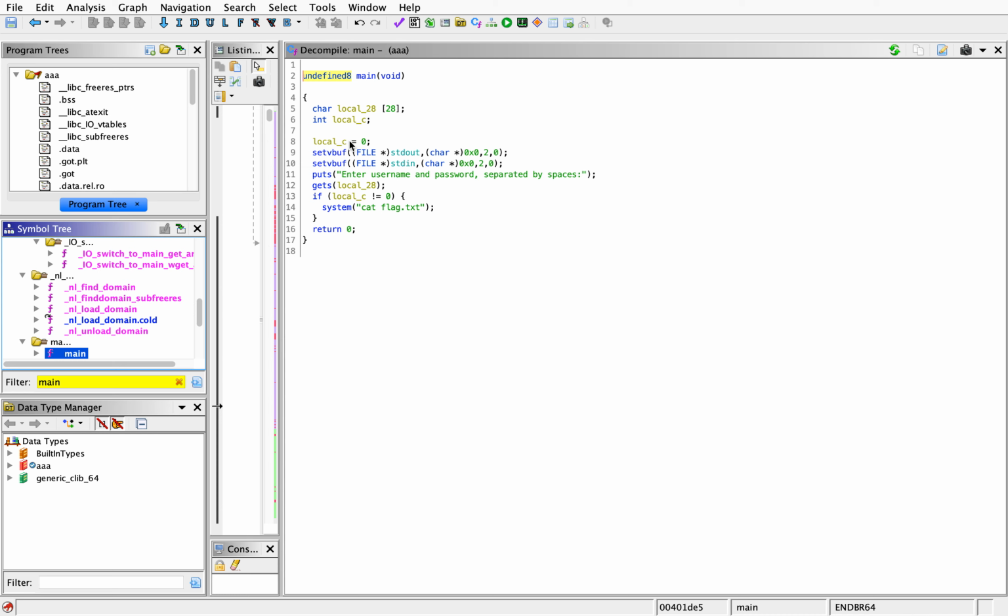So in order to do that, we'll spam A 28 times and add something to the end of that, and whatever's added to the end will be the value of local_C.